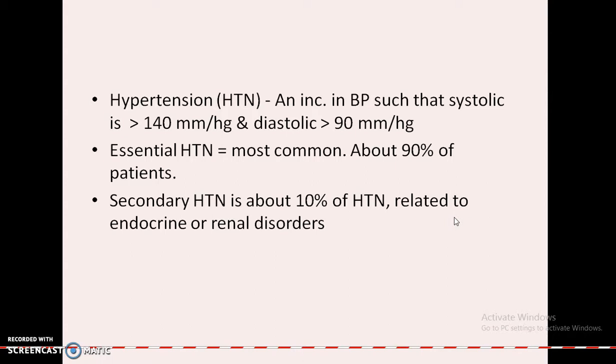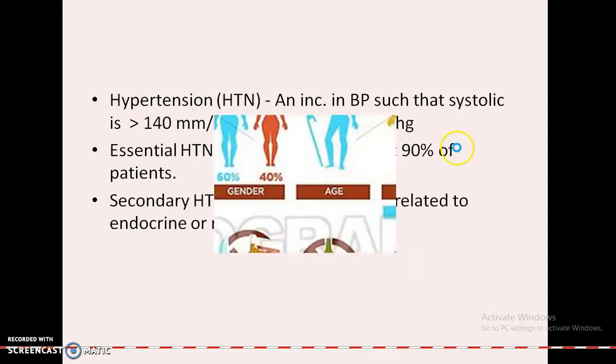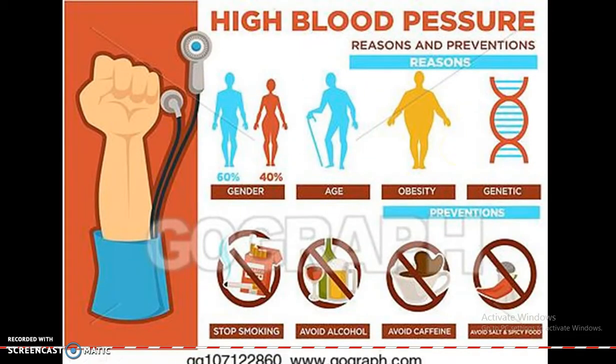So what are the causes or risk factors, and how do you prevent hypertension without medications for the treatment options? The risk factors for high blood pressure are gender, age, obesity, and genetics.